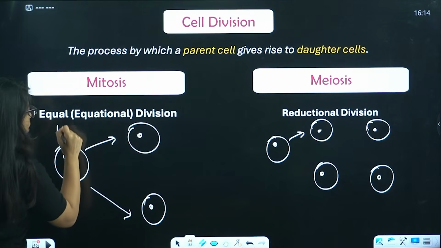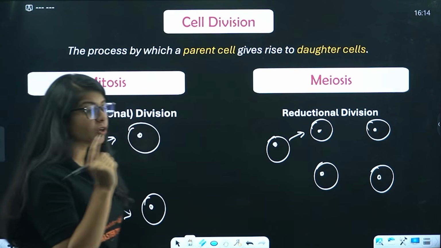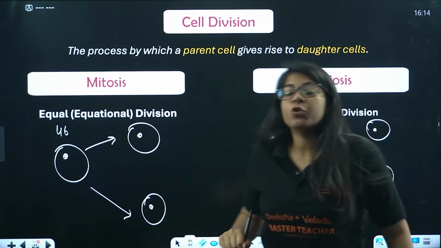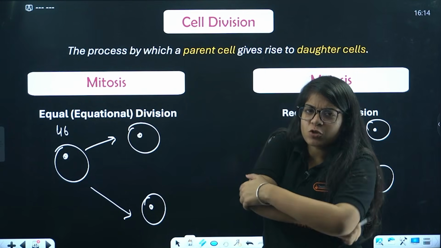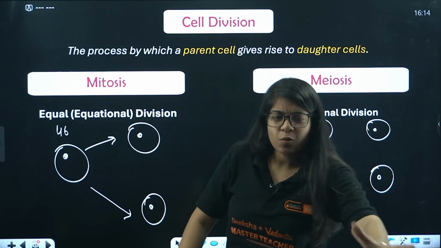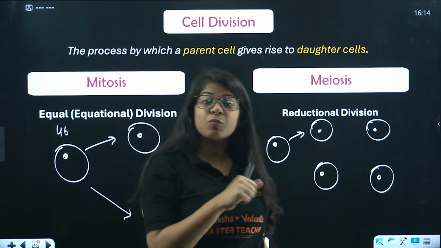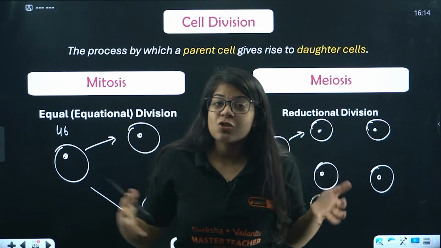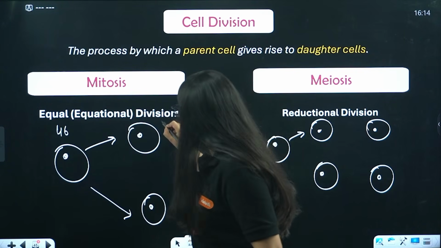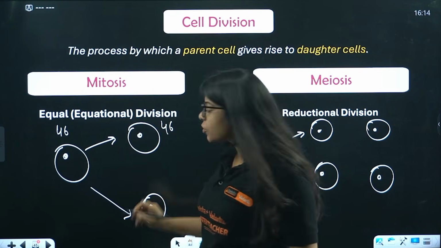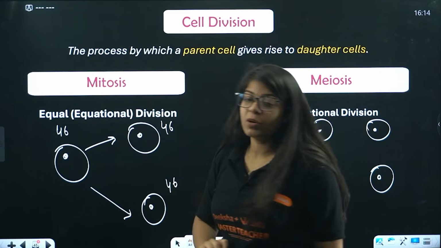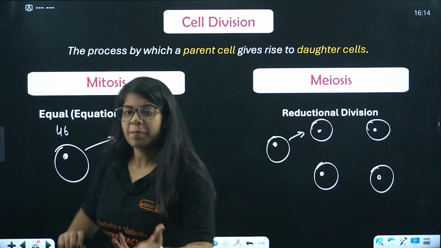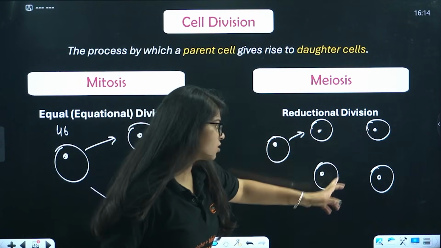Okay, now why is that? Because we saw that a normal cell has 46 chromosomes, right? During division, what happens to these chromosomes? Do they decide that I want to be with this chromosome, that chromosome? No, every cell needs to have 46 chromosomes. So this cell gets 46 chromosomes, and this cell also gets 46 chromosomes. Now, ma'am, in meiosis also, does each get 46, 46, 46, 46?